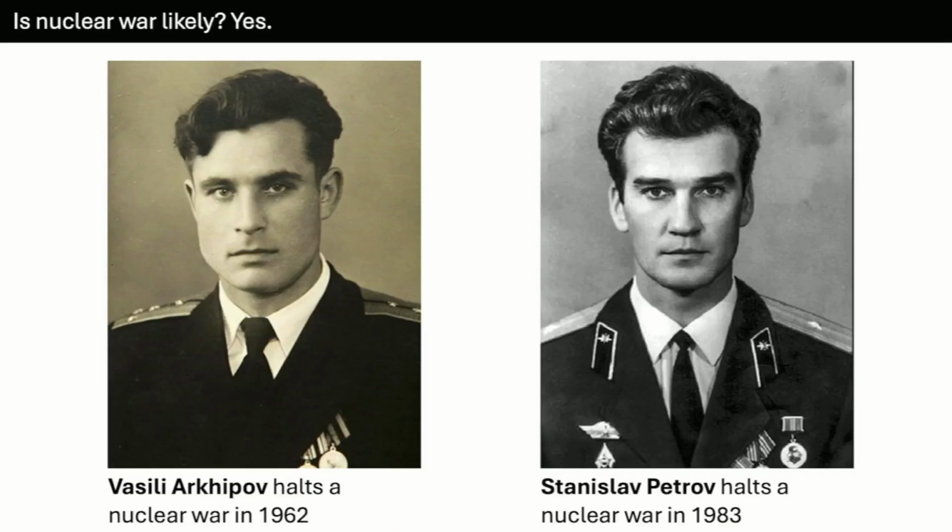And you might say, well, nuclear war is just not that likely, so I shouldn't worry about it, even if the outcome would be catastrophic. But I argue it's not. It's actually likely. And in fact, there have been several occasions where we've come very close to nuclear war. These two individuals, Vasily Arkhipov and Stanislav Petrov, single-handedly prevented nuclear war. Vasily Arkhipov in 1962 was the lone dissenting vote against launching a nuclear warhead. And Stanislav Petrov disobeyed the orders he was supposed to follow and did not trigger the launch of a full-scale nuclear attack against the United States.